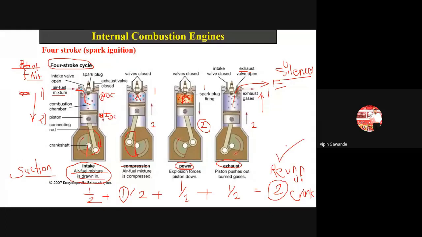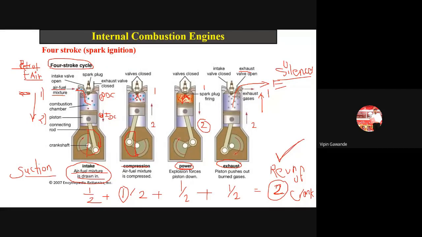This is your MCQ question: the 4-stroke cycle is completed in how many revolutions of the crank? So this is half revolution for the suction stroke, half revolution for the compression stroke, half revolution for the power stroke, and then half revolution for the exhaust stroke. So total is how much? It is 2 revolutions of the crank. Okay, so this is a very important question from this topic.